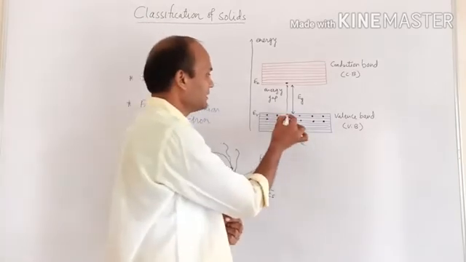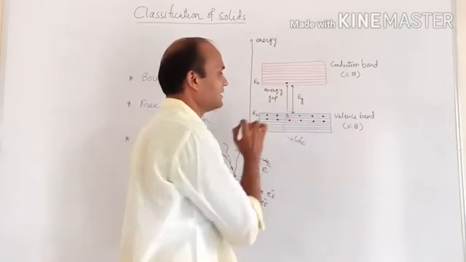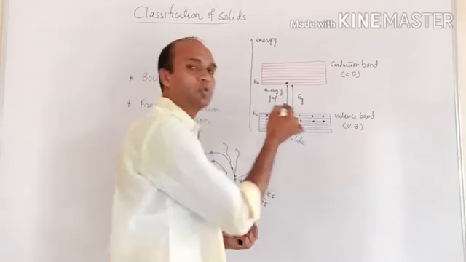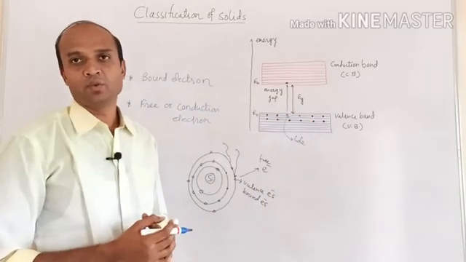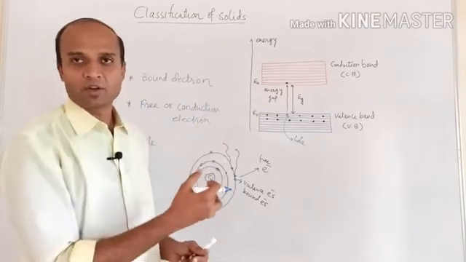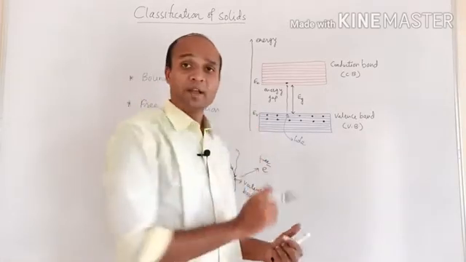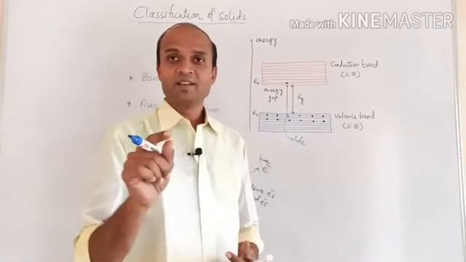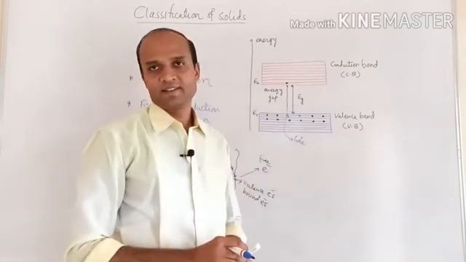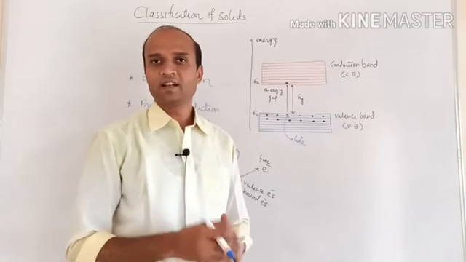But when there exists a vacancy, that is hole, then there is a possibility that electron from the neighboring atom may shift to this hole, and in this way the movement of electrons will take place inside the valence band, but it is because of the hole which is present, and that's why we can say that hole is responsible for the electrical conduction.